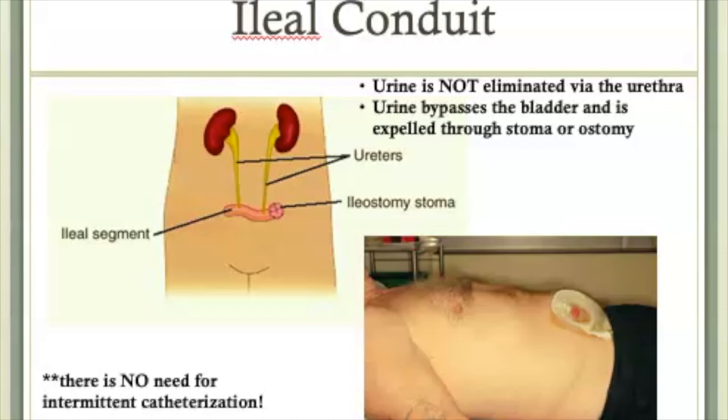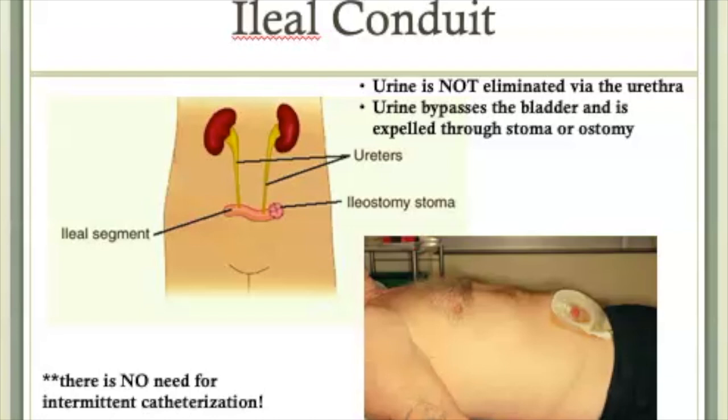The small piece of bowel that was removed is sutured closed at one end. The ureters are then implanted into the small piece of bowel. A puncture is made in the abdominal wall, and the open end of the small piece of bowel is pulled through the opening, turned inside out like a turtleneck sweater, and then the turned down edges are sutured to the exterior abdomen. At this point, a stoma has been created. What is visible is a small lump of pink tissue that was formerly the mucosa on the inside of the small bowel.